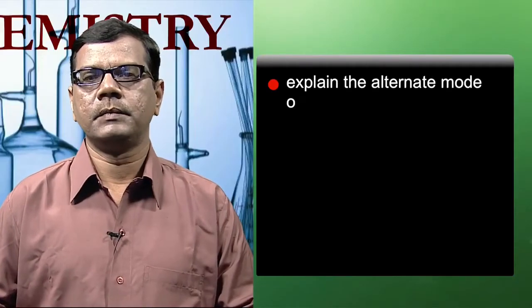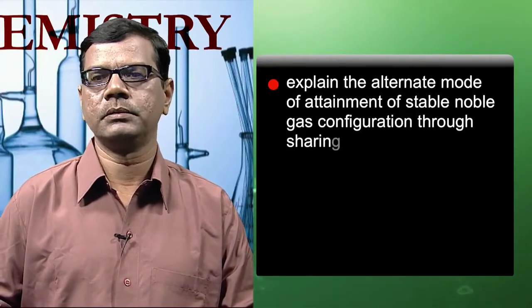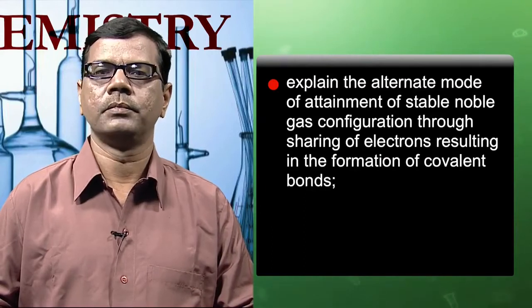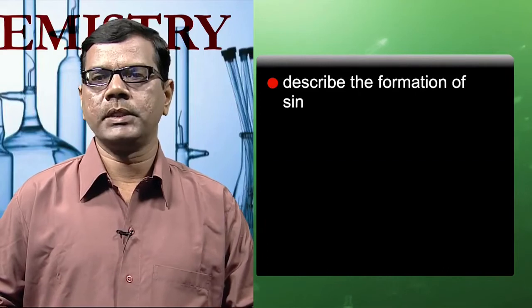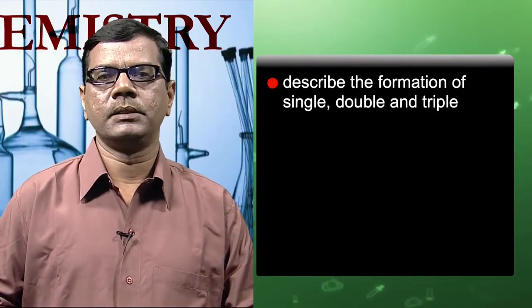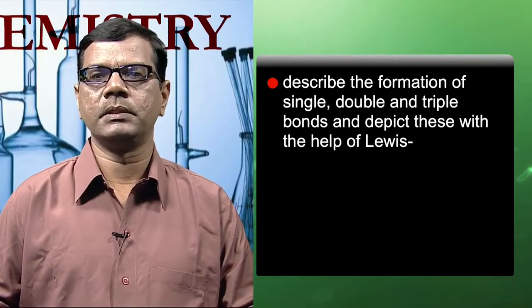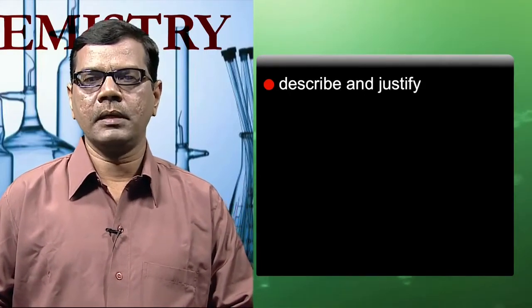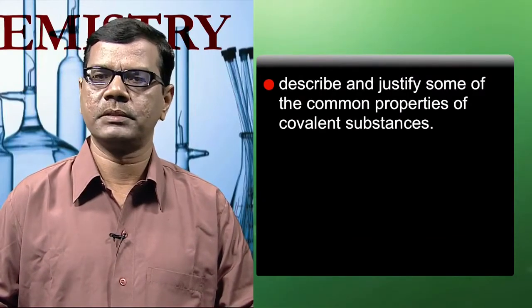Explain the alternate mode of attainment of a stable noble gas configuration through sharing of electrons resulting in the formation of covalent bonds. Describe the formation of single, double and triple bonds and depict these with the help of the Lewis dot method. Describe and justify some of the common properties of covalent substances.